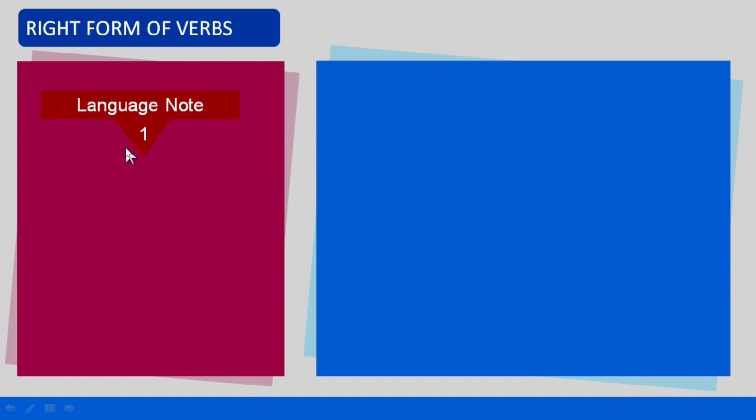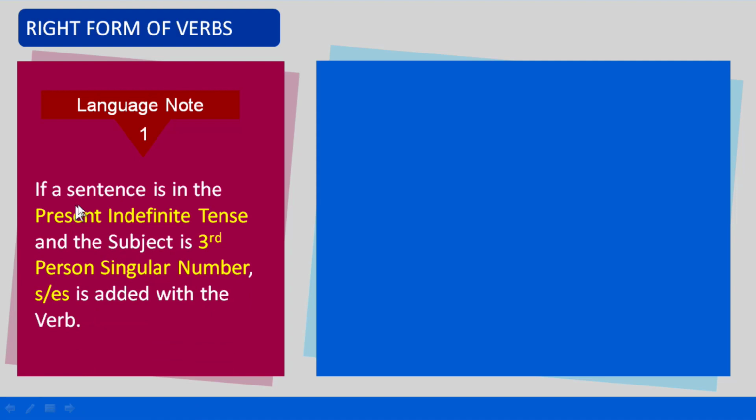Language note number 1. If a sentence is in the present indefinite tense and the subject is third person singular number, s or es is added with the verb. Let us see the structure. Subject plus verb, s or es should be added here, plus object or extension.